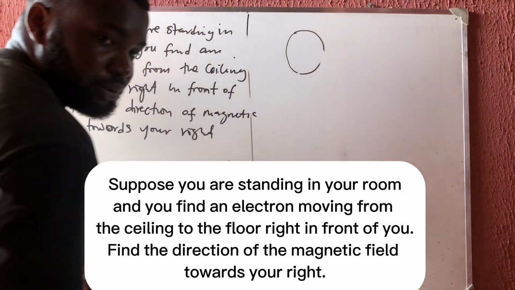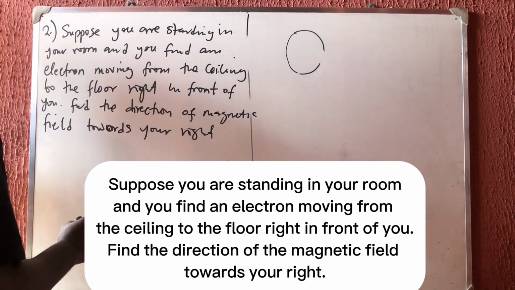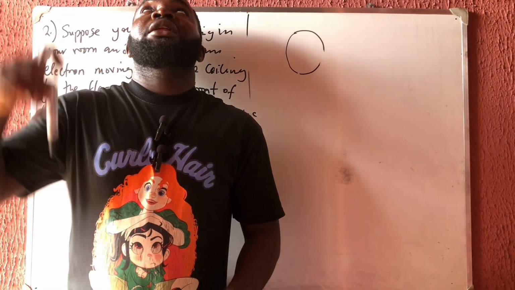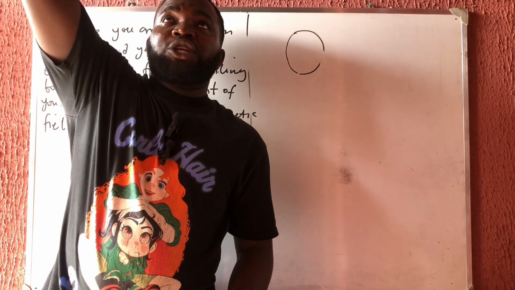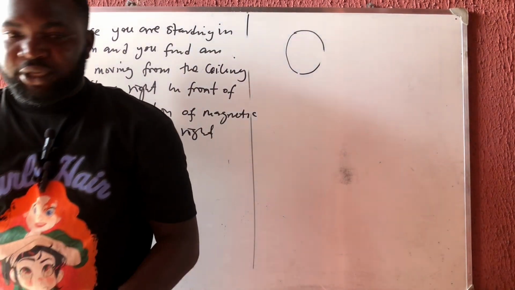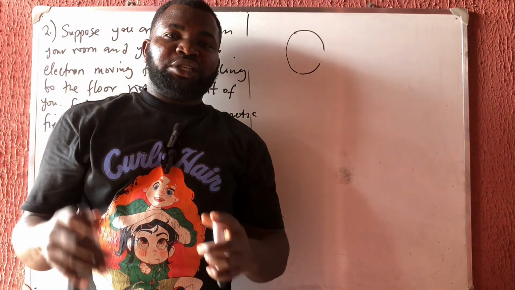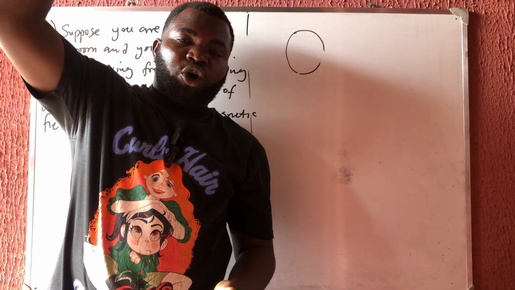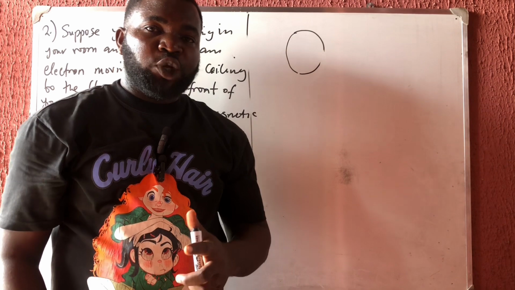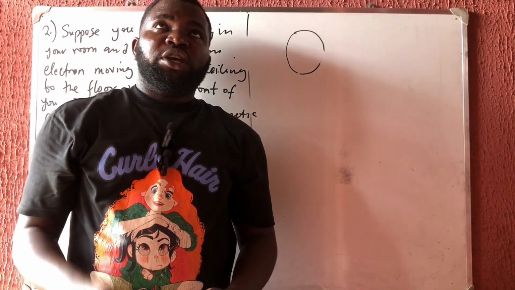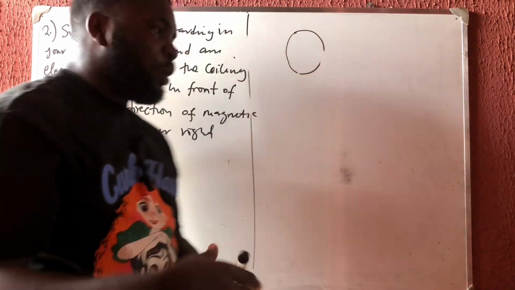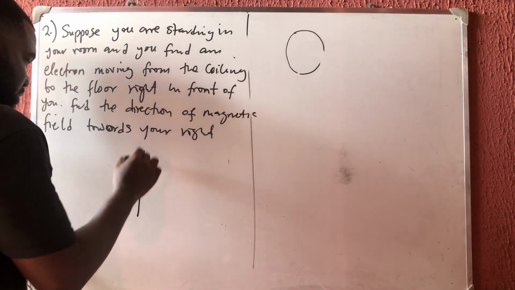Now, if you look at this, you will see that maybe I'm standing like this. Okay, and I now saw an electron moving from up to down like this. You know that the movement of a charge, if it is a positive charge, the movement of the current is going to move in the same direction. But if it's a negative charge, it's going to move in opposite direction. So if the electron is moving from up to down, that means the direction of the current is moving from down to up. So this is the direction of the current.